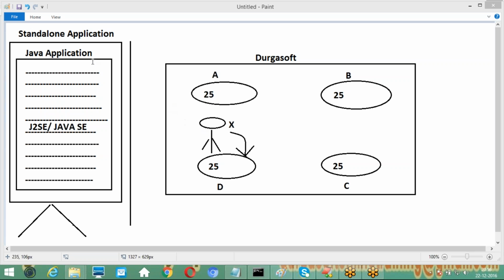When he left the DURGASOFT front office, what is the next step? What is going on at counselor D's desk? Just try to understand it. In the DURGASOFT front office, a separate computer is given to each and every counselor. Individual computers. Even a LAN connection is not available, and an internet connection is also not available. Just individual autonomous computers I provided there.